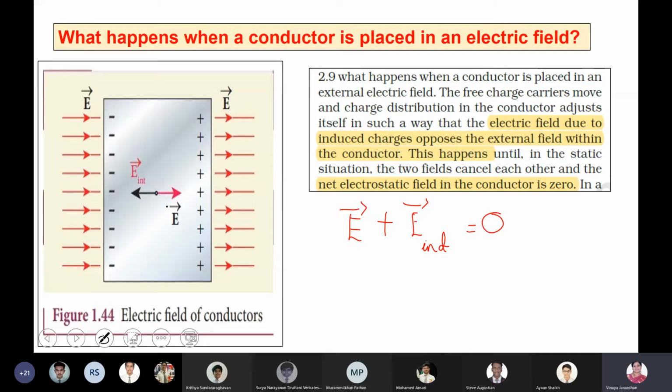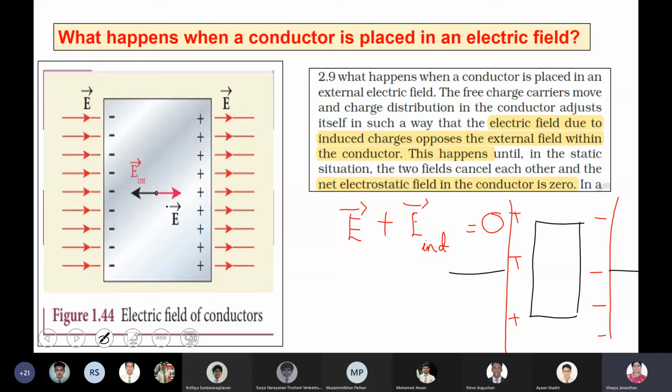So look at this. What happens when a conductor is placed in an electric field? It's like this. Suppose I have 2 metal plates, you have positive and negative. Now, if I place, say, a metal sheet between the charged metal plates, that is an electric field. Now, how do you generally term a conductor? How can you term a conductor?